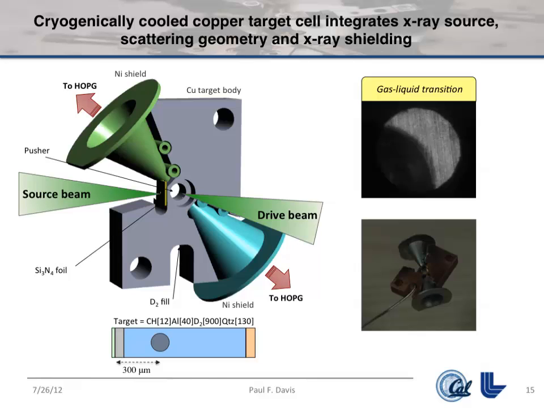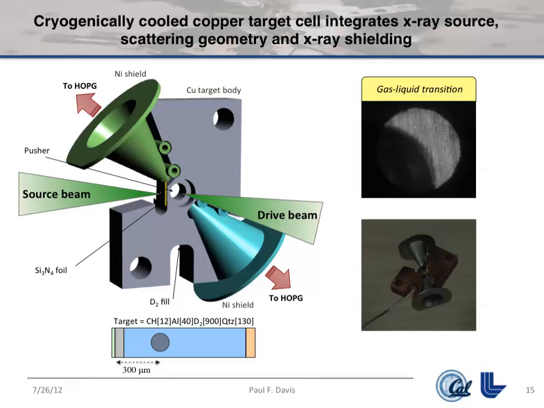The source beam hits the side to pump that X-ray source, and then these cones are covering up X-ray exit ports at scattering angles in the forward and backward direction. So the X-rays go in from the side, and then they come out top and bottom and go to spectrometers so we can look at the scattered information. That's kind of what the target looks like lying on the desk. It has been sort of the bane of many hours of assembly at 3 a.m.